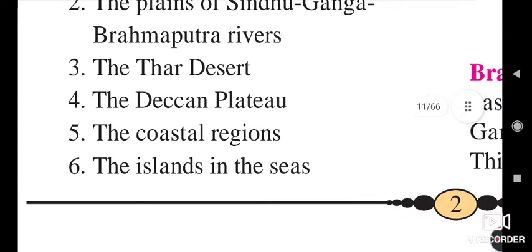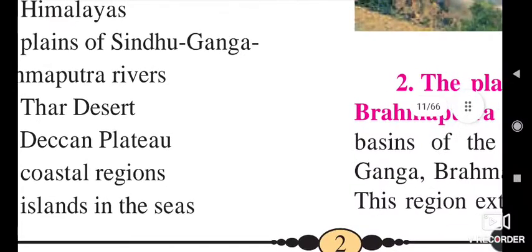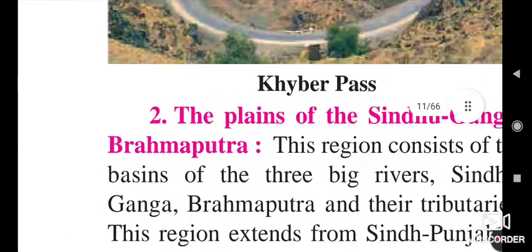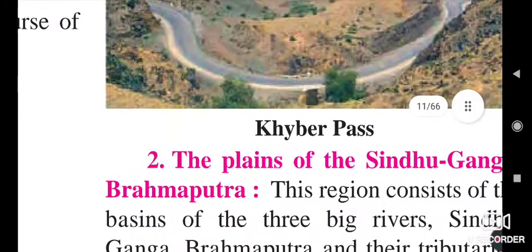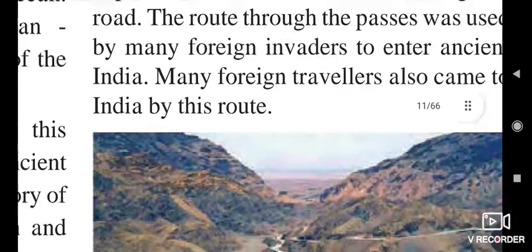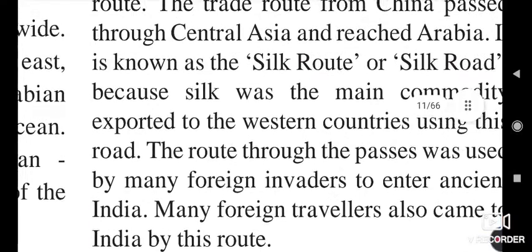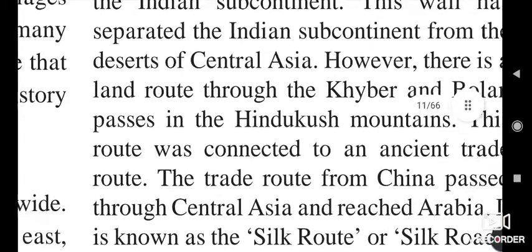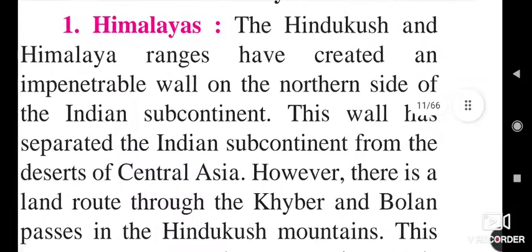Third, the desert. Then the Deccan Plateau, the coastal regions of the Western and Eastern Ghats, and the islands in the seas, that is the Andaman and Nicobar Islands, while near here is Lakshadweep. Okay. So there is a great diversity in geographical conditions.